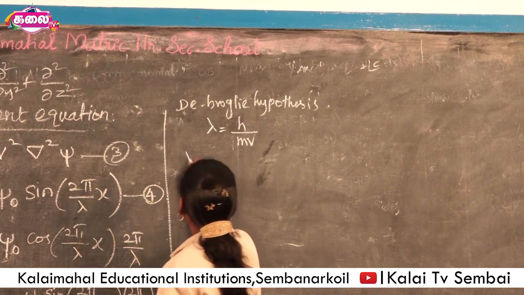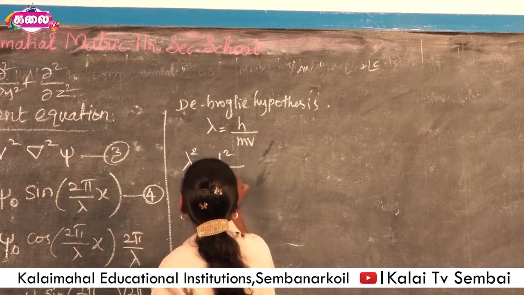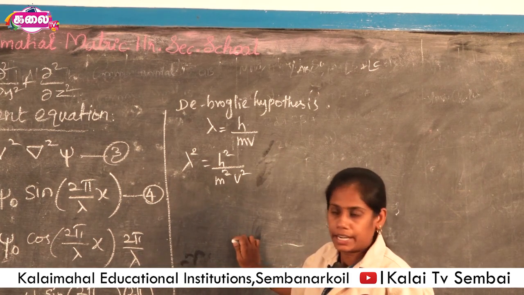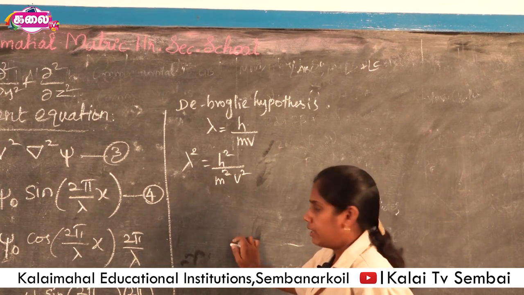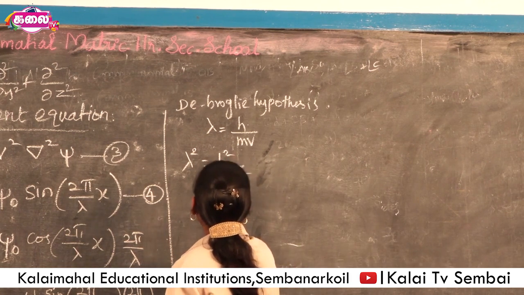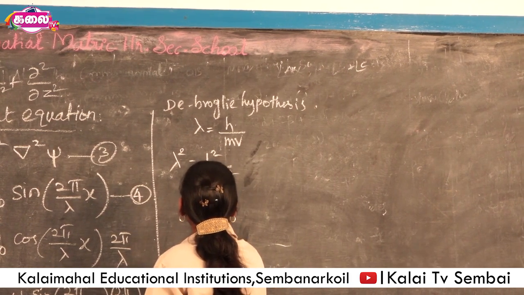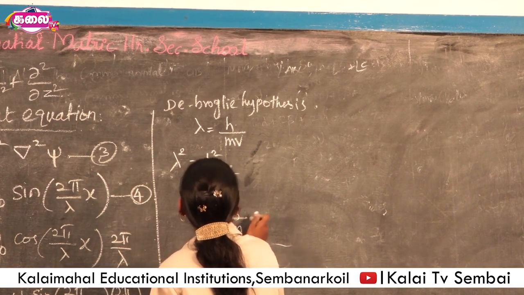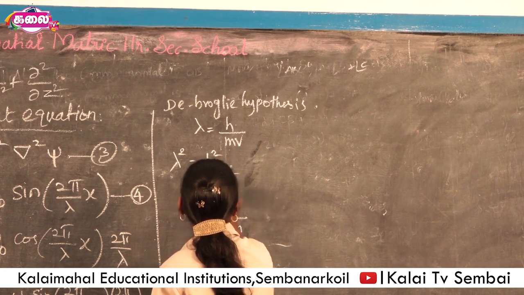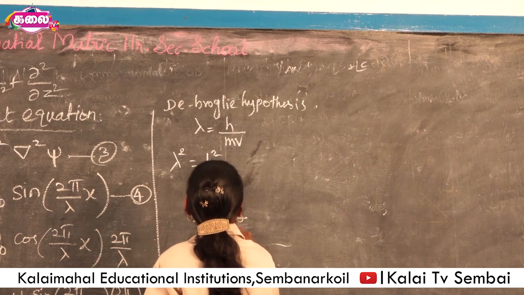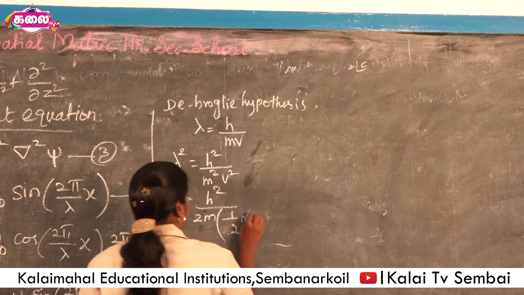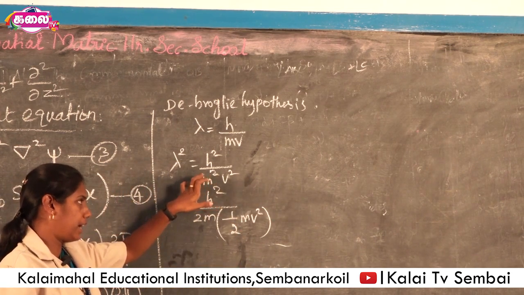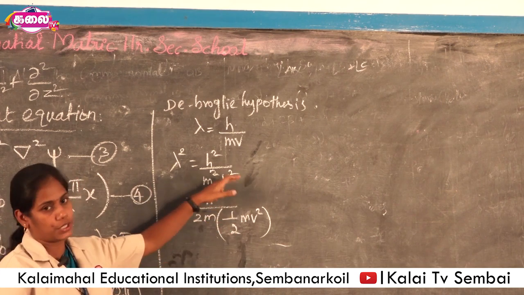So λ² = h²/m²v². The denominator is multiplied and divided by 2, so the value is not changed.